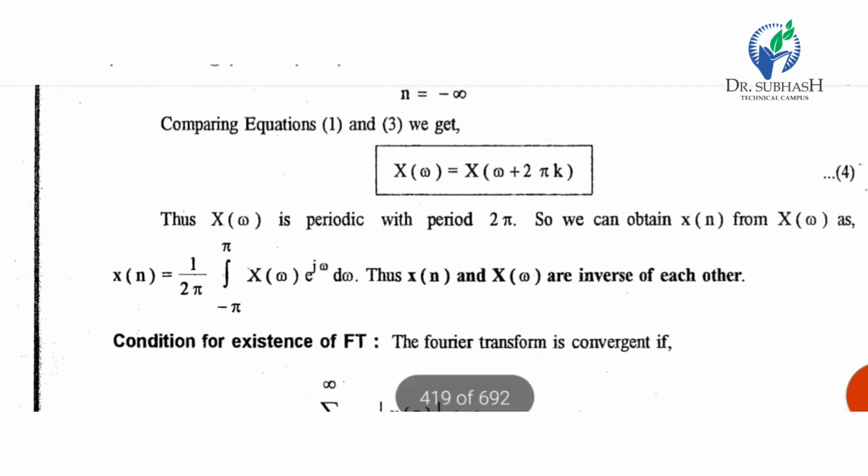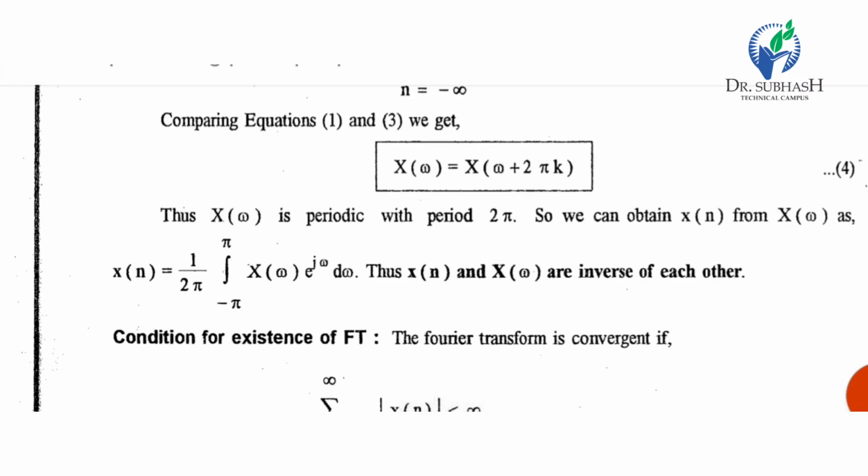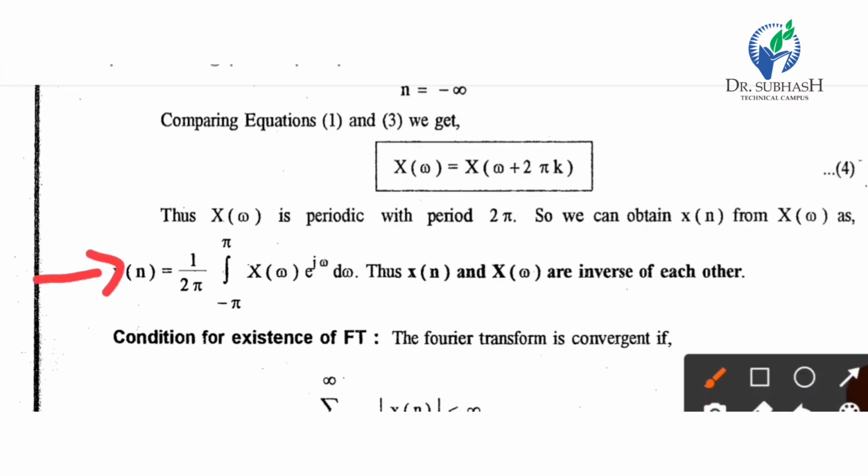X of omega is periodic with the period 2 pi. So we can obtain x of n from X of omega as x of n equal to 1 upon 2 pi integration minus pi to pi X of omega e raised to j omega d omega. So x of n and X of omega are inverses of each other.